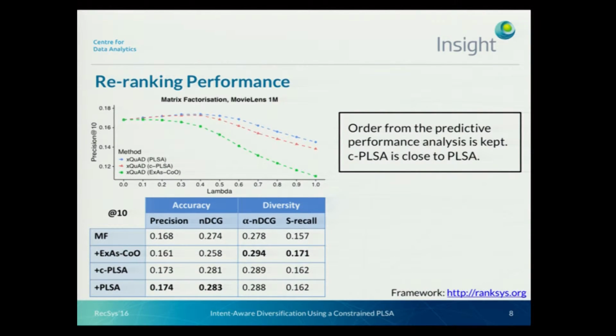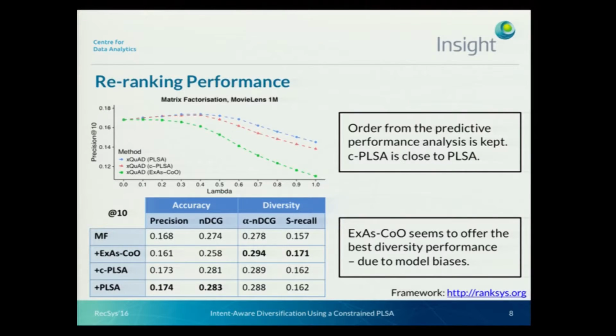such as alpha NDCG, which is a redundancy-aware version of NDCG, and sRecall, which just measures the number of unique aspects used in the recommendations. We can see that explicit aspect counting model performs the best. However, our further analysis showed that this might be due to model biases.